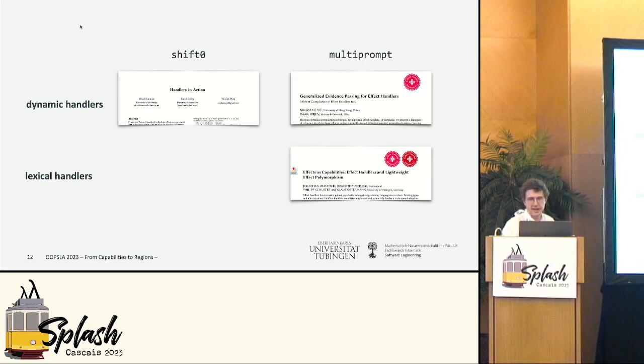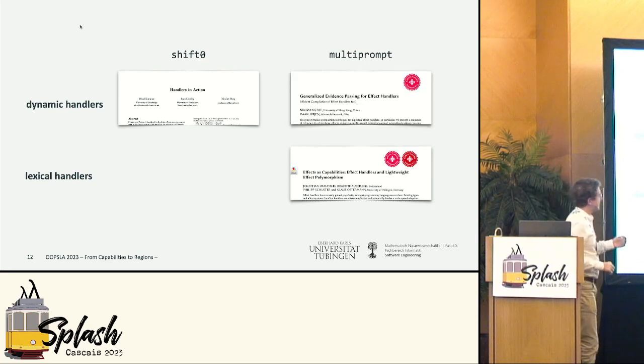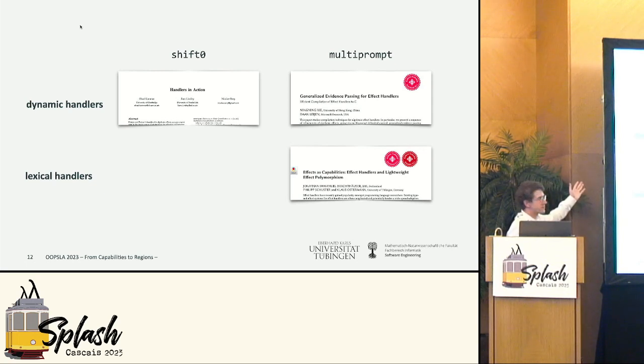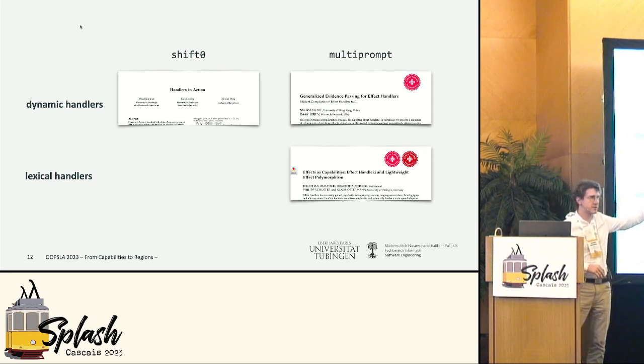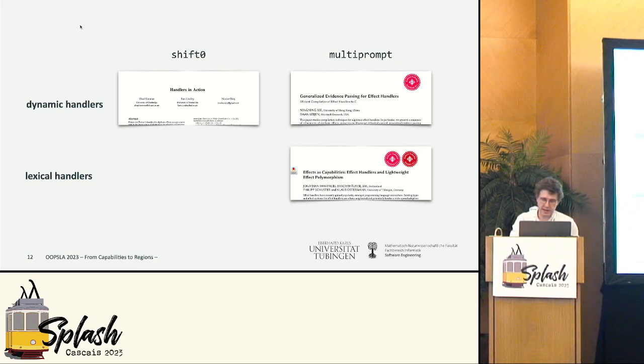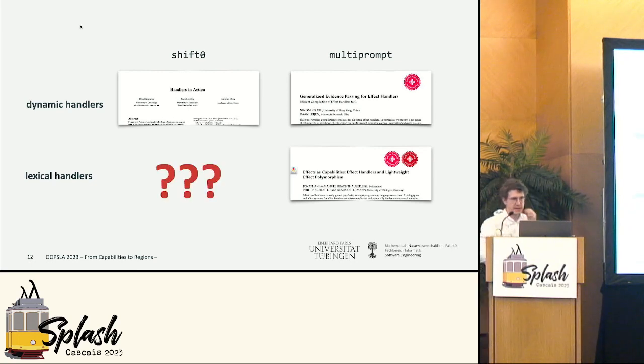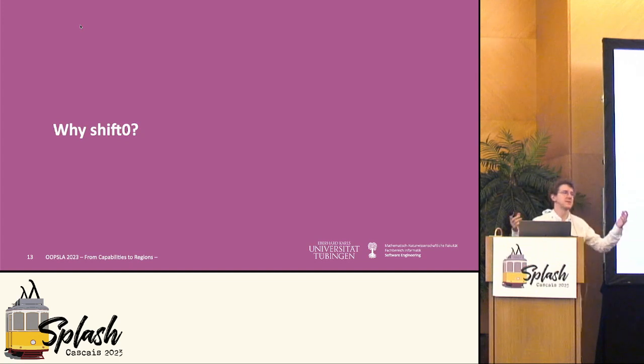What's not so easy, but Dan and Ningning managed, is to implement dynamic or traditional handlers in terms of multi-prompt delimited control. There's some work on that. And our focus here in this talk is how can you implement lexical handlers in terms of shift 0. Seems a little bit like a theoretical exercise, right? So why should we ever do this? I mean, there's a perfectly valid implementation already with multi-prompt delimited control, so why bother at all?